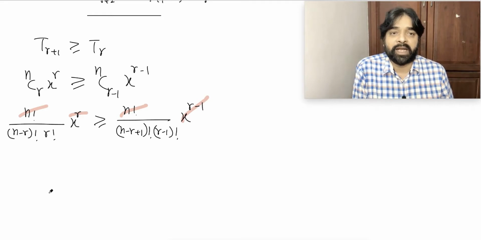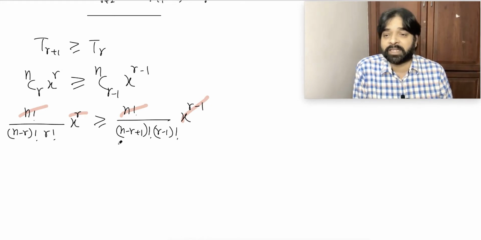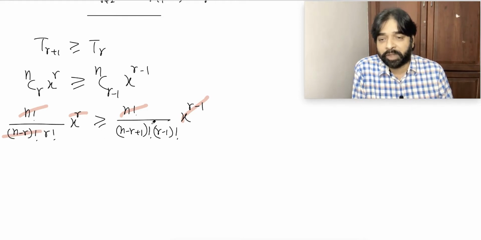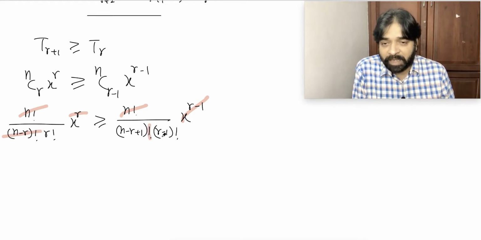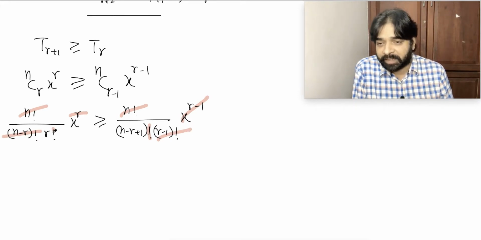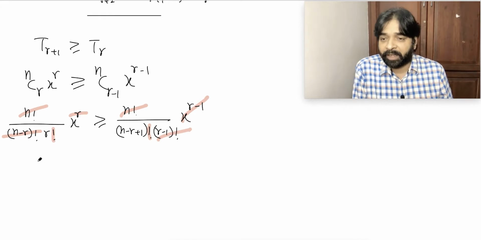Are you able to understand? And (n minus r plus 1) factorial I can write as (n minus r plus 1) into (n minus r) factorial. So this will totally get cancelled with the factorial, and (r minus 1) factorial will totally get cancelled with this factorial. So finally what I am getting,